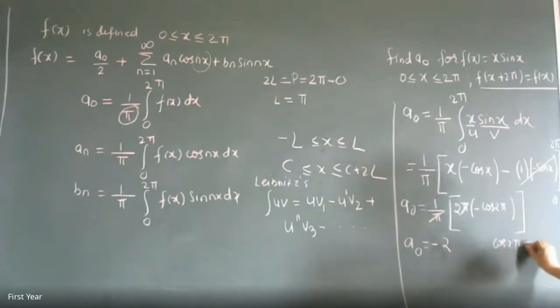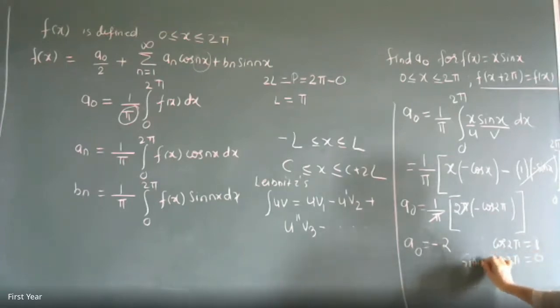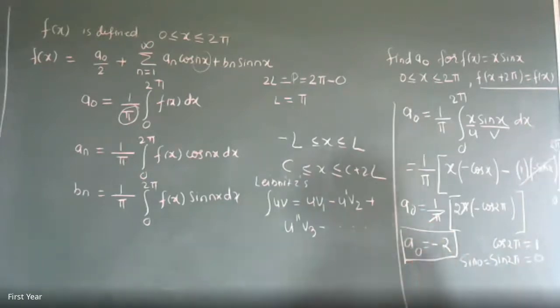Since cos 2 pi is 1, and sine 2 pi is equal to 0, as well as sine 0 is 0, that's why your answer is -2. So this type of question will come for 2 marks in your exam. Is that clear to everyone? Everyone is getting the answer? -2 is the correct answer.